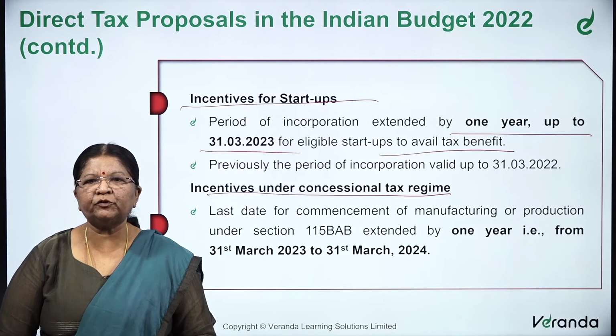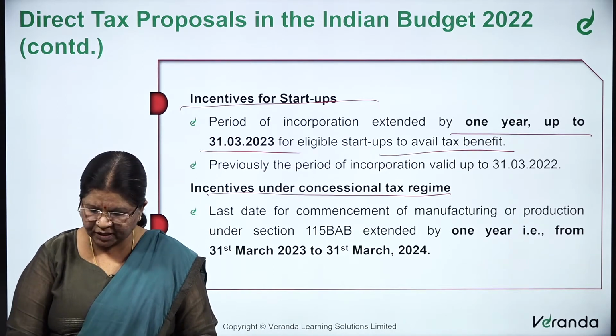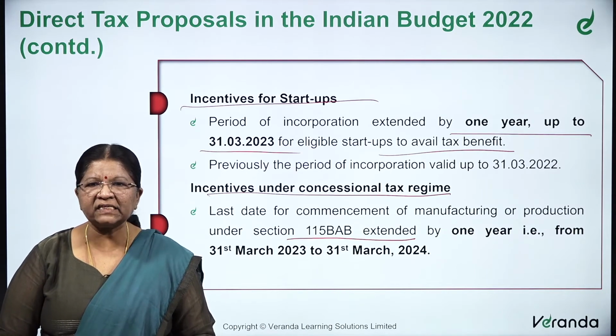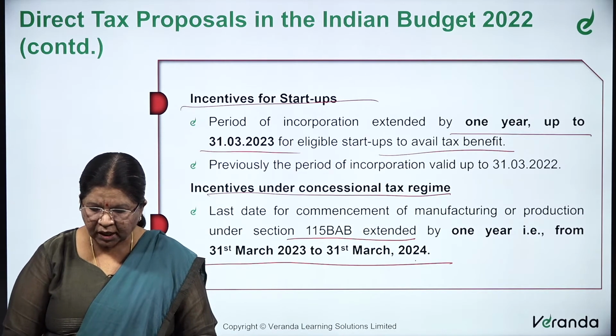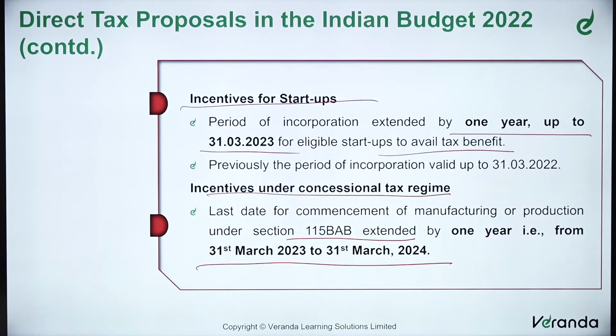The incentives under concessional tax regime. The last date for the commencement of manufacturing or production under section 115BAB has been extended by 1 year, that is from the 31st of March 2023 to 31st of March 2024.